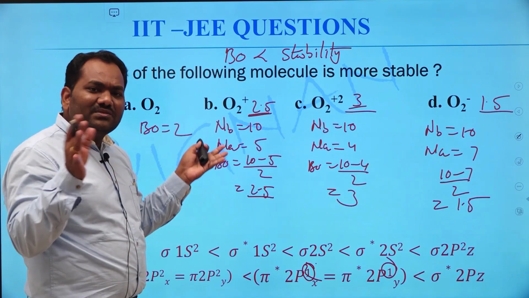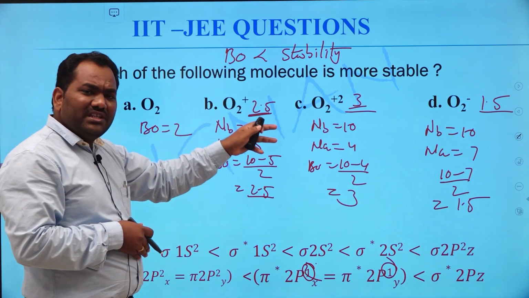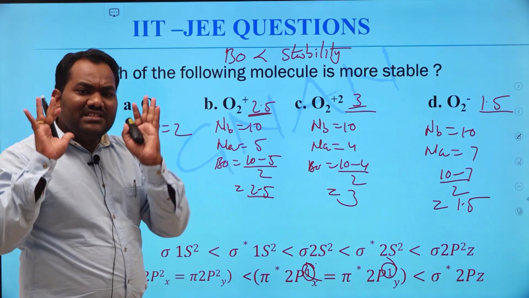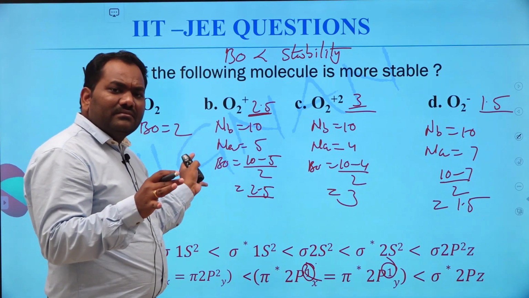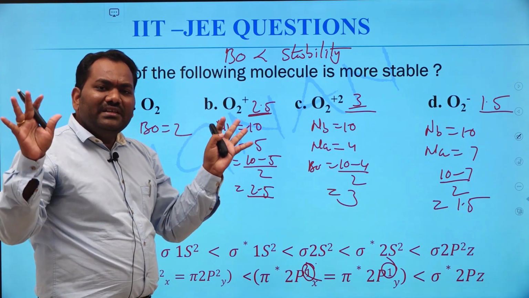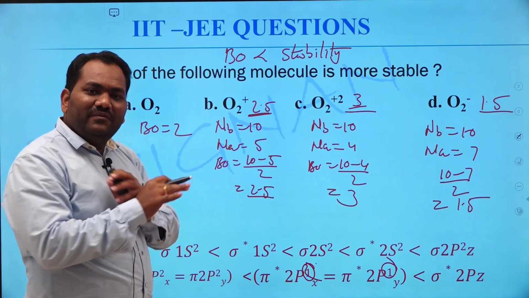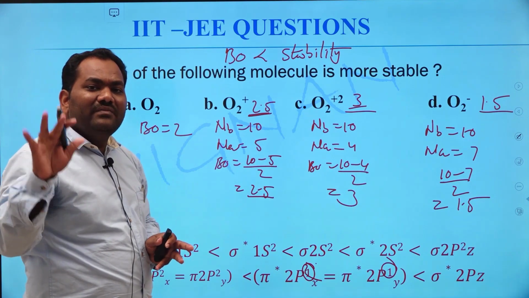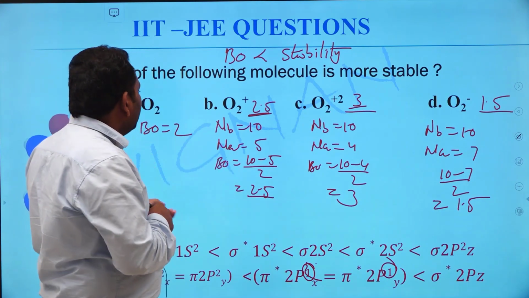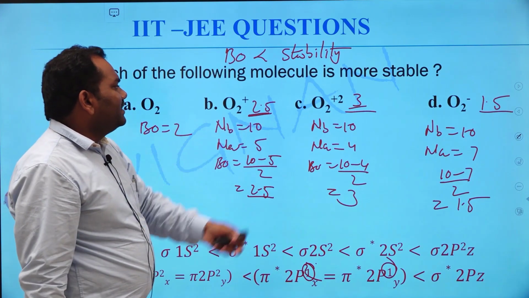Sometimes they ask for increasing order or decreasing order, or which is more stable, which is less stable. If you understand the concept, we can answer the questions even if they are asked in a different manner. We can answer the questions in different manners only when we understand the concept. Okay, this is about the stability order of different molecules.